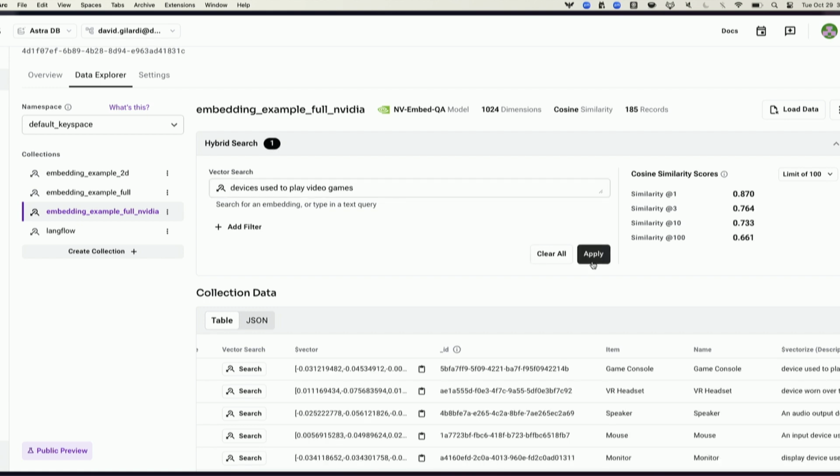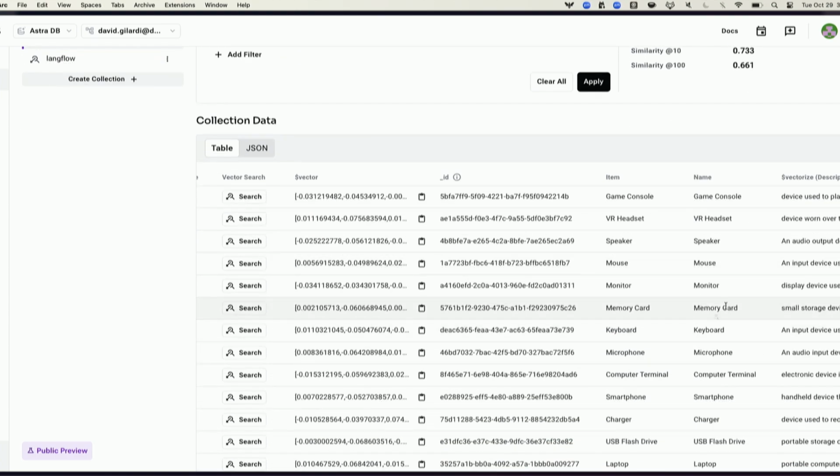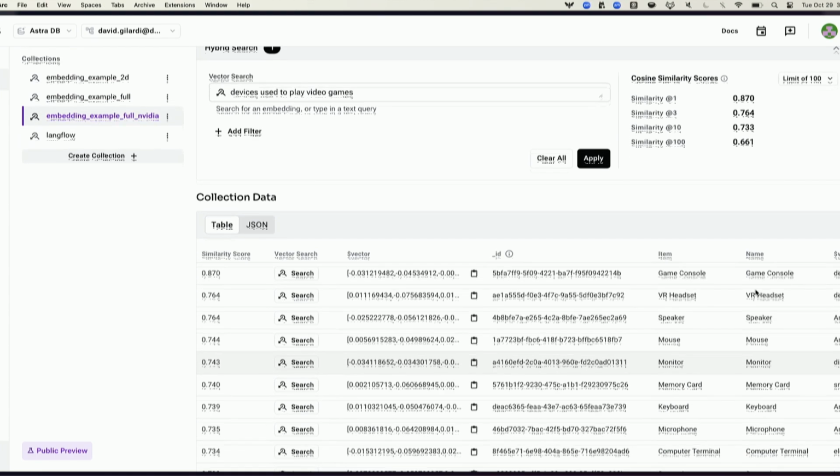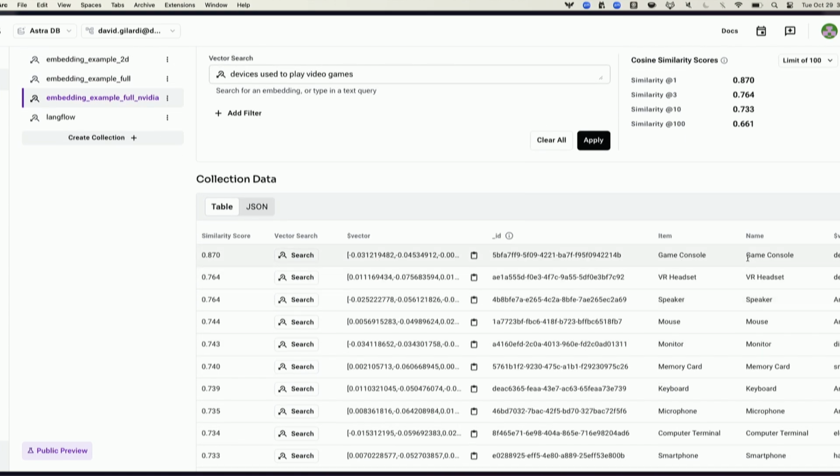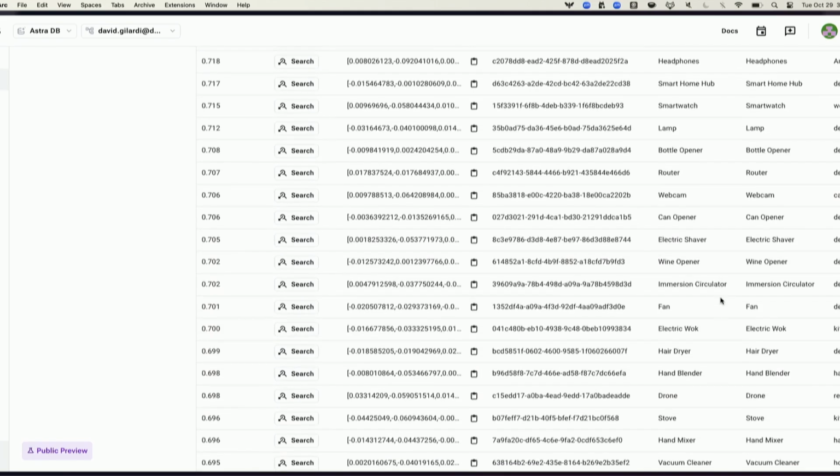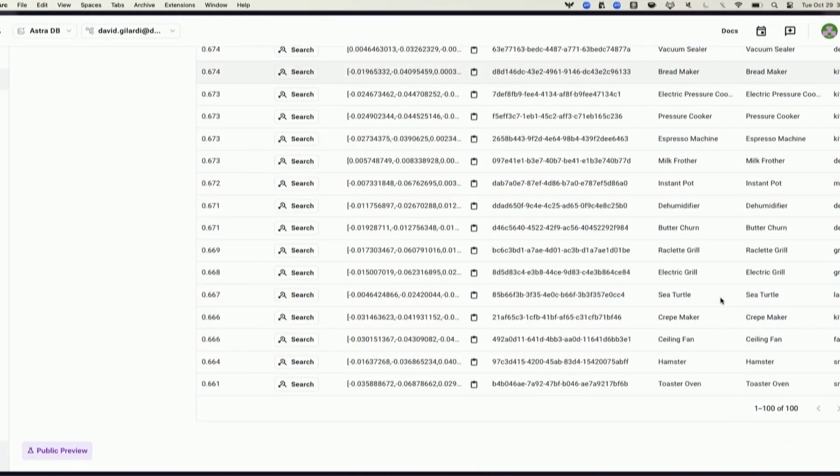Now, there's something really cool going on here. I'll talk about the results in a moment, but what just happened there, right? I just typed in some natural language, I said apply, and then all of a sudden, look at the results here. I have these results that came back. The top one was a game console. But then all of a sudden, I have these very highly related results: VR headset, speaker, mouse, monitor. And to be sure, I didn't just game this data set with computer stuff, right? There are other things in here.